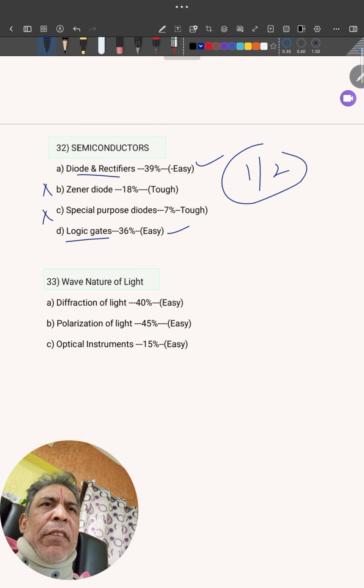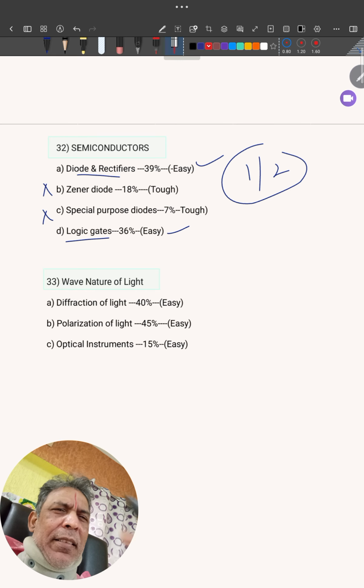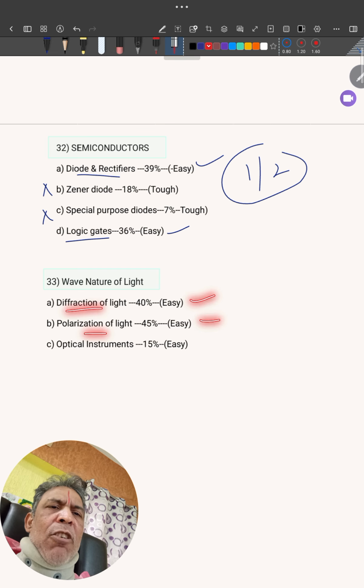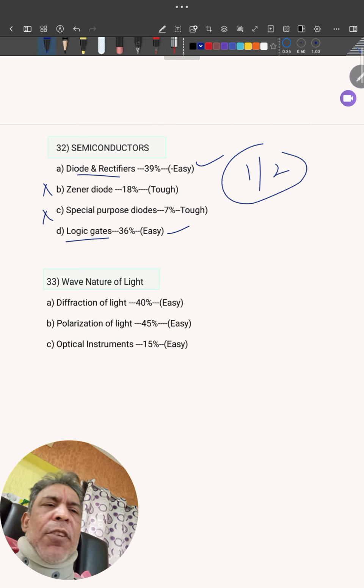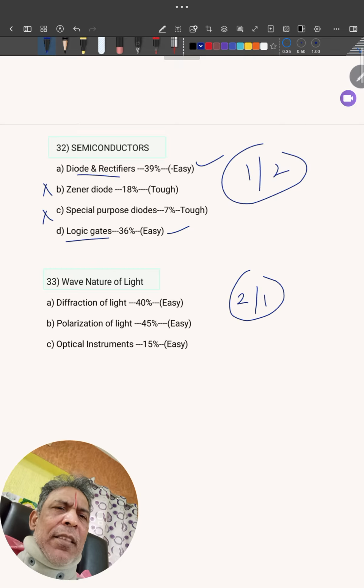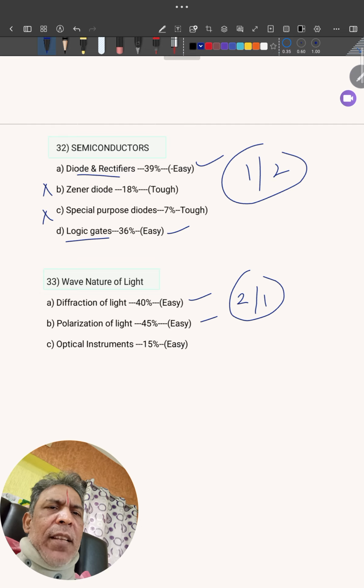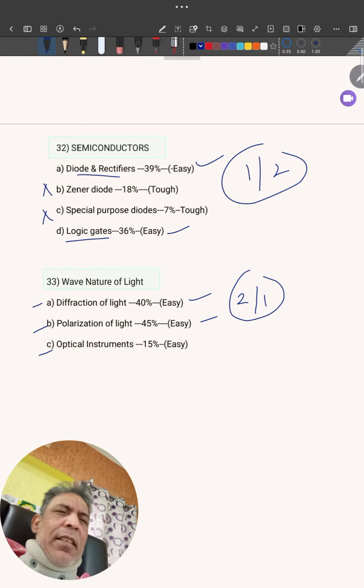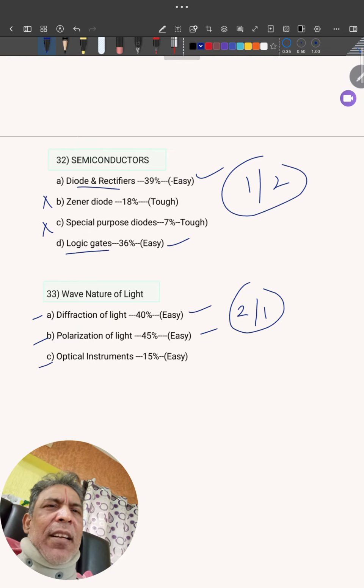Next, we are having wave nature of light. I just split it up: diffraction of light, very easy. Polarization of light, very easy. Optical instruments, very easy. Here also you will get one or two questions, compulsory. Sometimes they ask diffraction, polarization, or polarization, optical instrument, or optical instrument, diffraction. Like that, one or two questions compulsory is there. These are the ways in which they're asking questions.